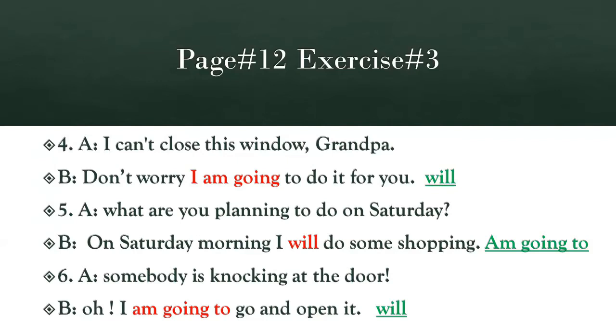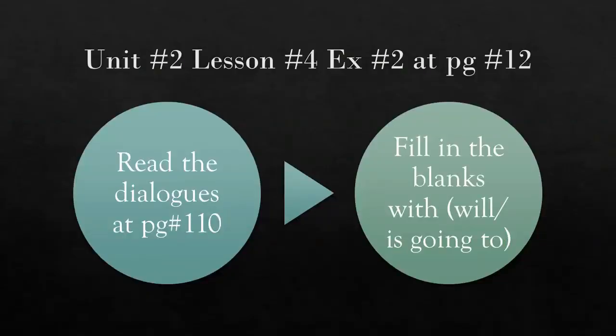Now students, move to lesson number 4, exercise number 2 at page number 12. This exercise says to read the dialogue and fill in the blanks with will or is going to.